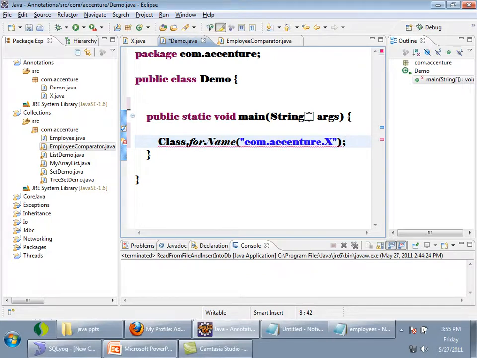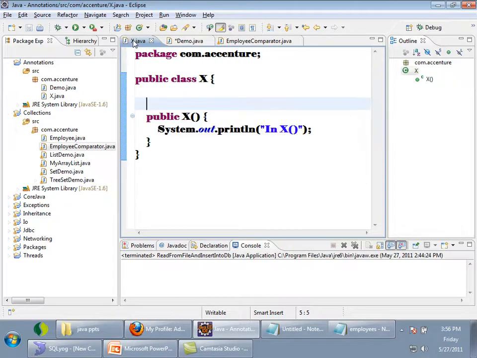Are static blocks executed first or static variables? First static variables are allocated memory, then static blocks are executed, right? So when this class X is loaded, what will happen first? The static variable called class will be allocated memory. Then there will be a static block inside class X, which will be initializing the class variable to the class object, right?